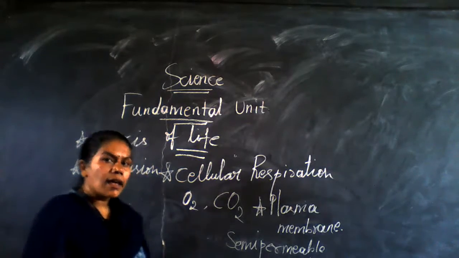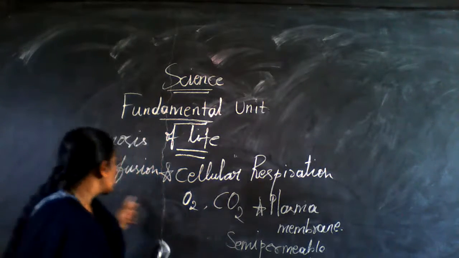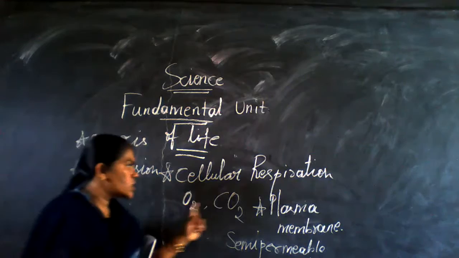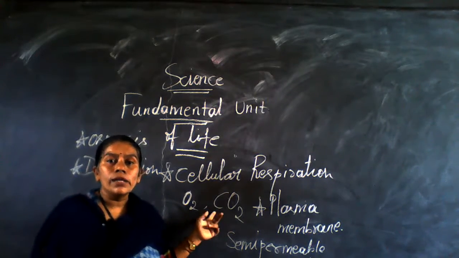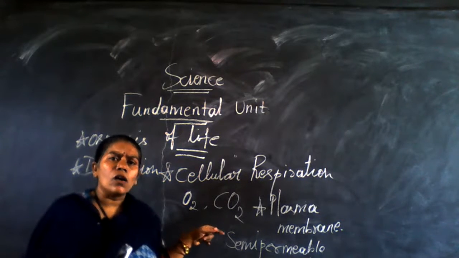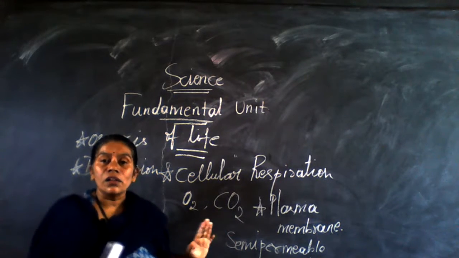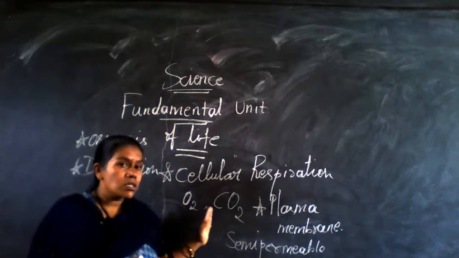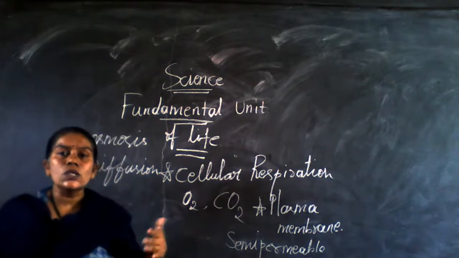It has like a layer. So through this, oxygen and carbon dioxide will be replaced. The replacement will take place. Got it? And one more thing, always we have to give the answer properly. Science is not a pattern subject. Got it? Oxygen and carbon dioxide will be exchanged through the cell membrane.